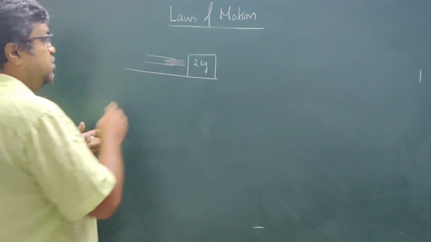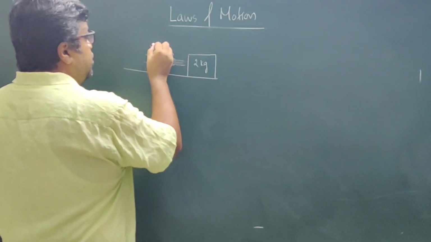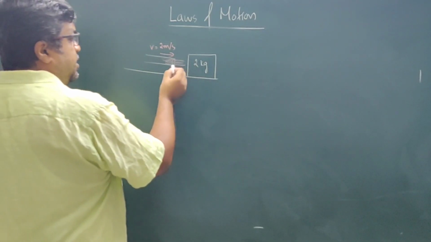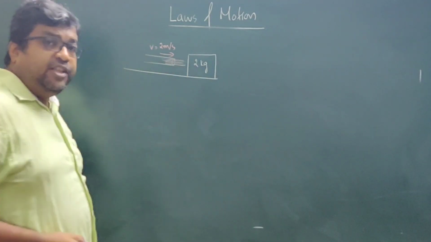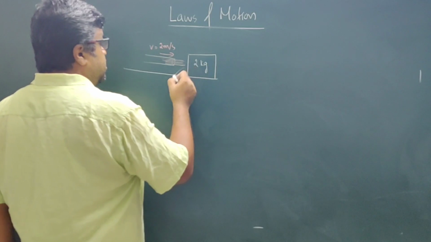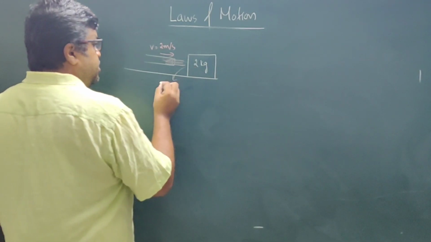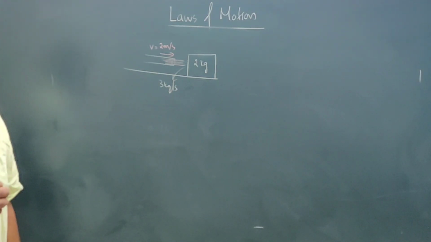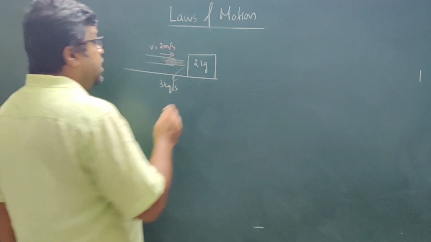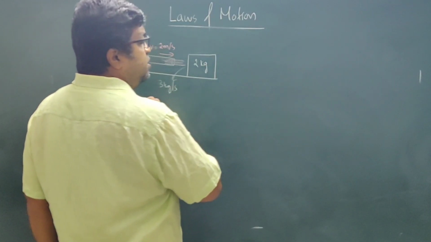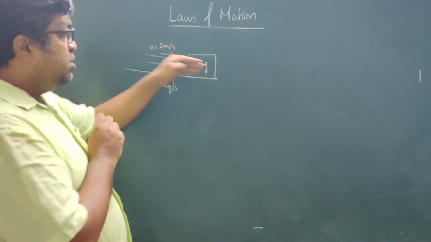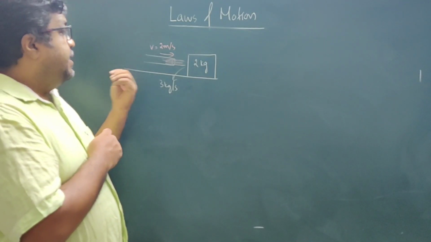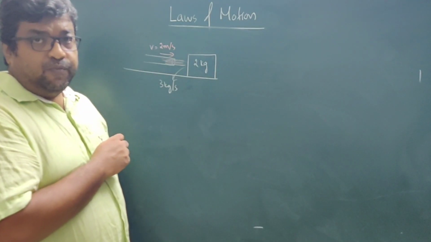The water which is coming out has a velocity of, say, 2 meter per second, and the amount of water striking this block per unit time is, suppose, 3 kg per second. You are asked to find the initial acceleration of this block, because if the water strikes the block, the block is going to move.